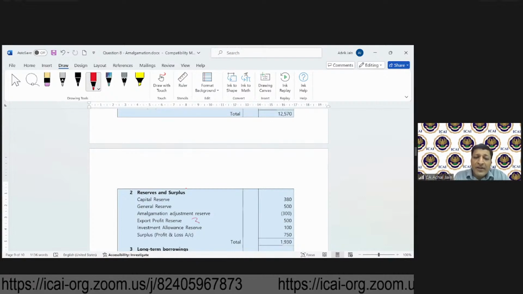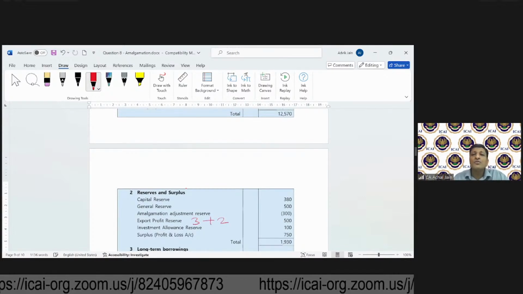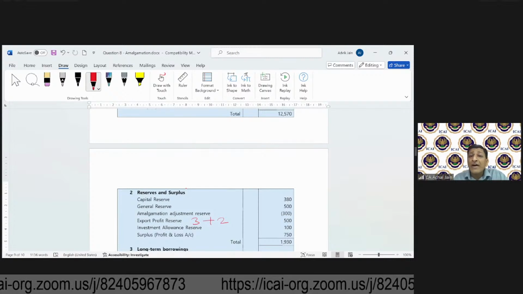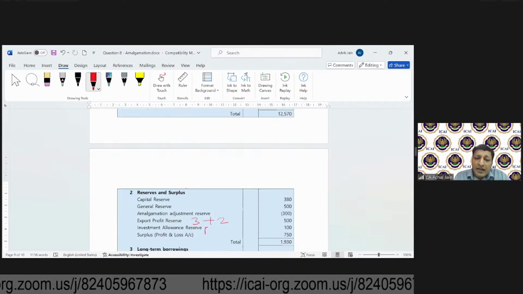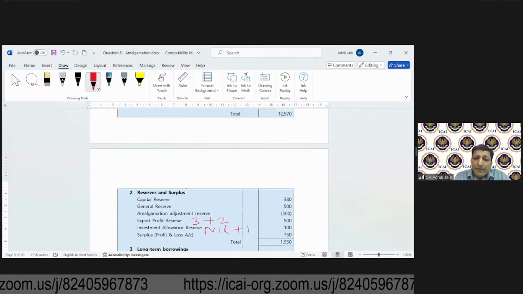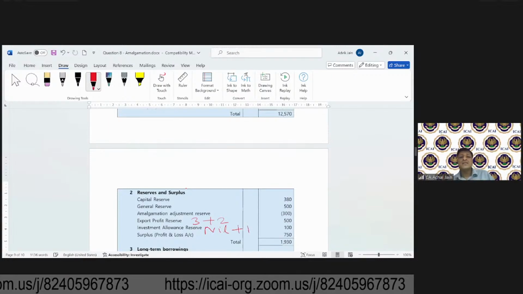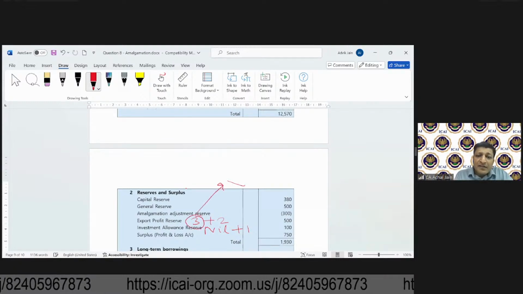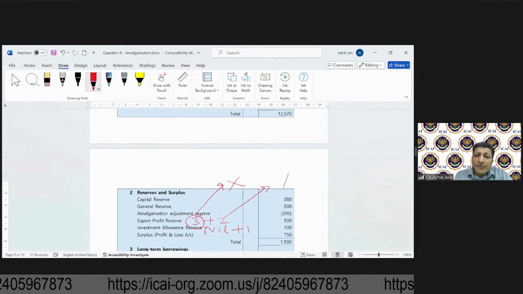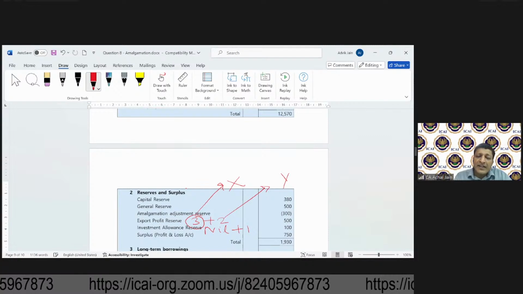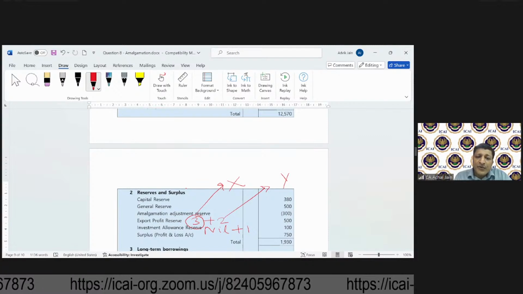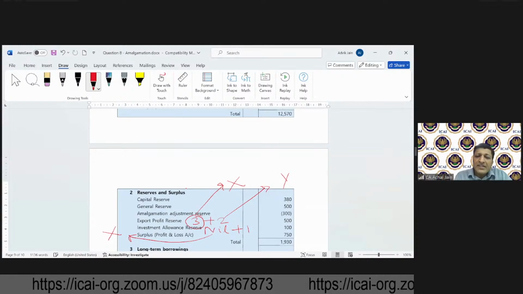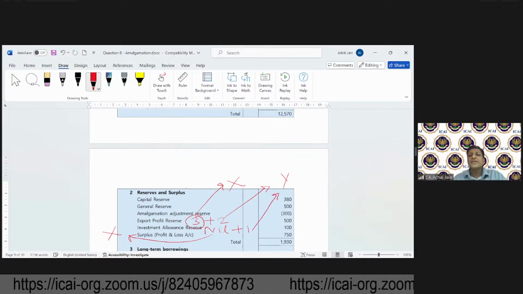So how do you get 5? 3 plus 2. And investment allowance reserve of 1 lakh. How do you get this? Nil plus 1. So this 3 is for X, 2 is for Y. Similarly, this nil is for X and this 1 is for Y.